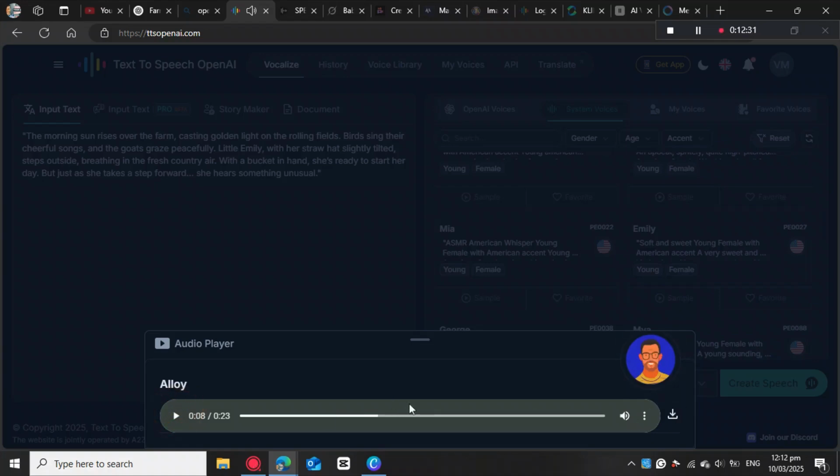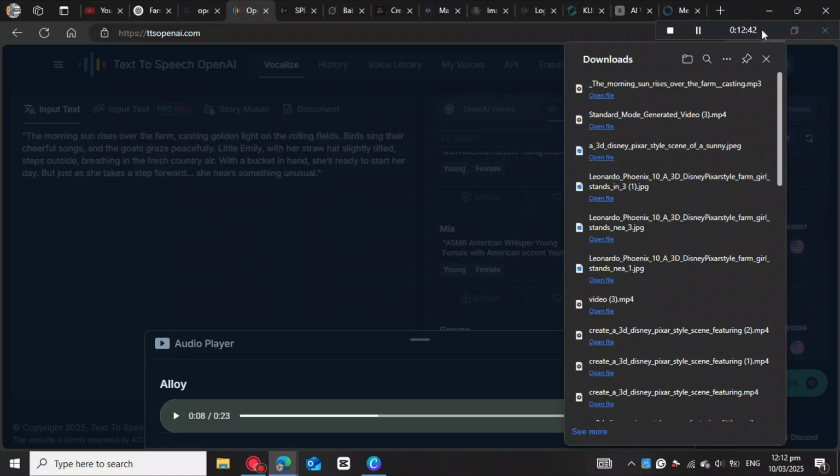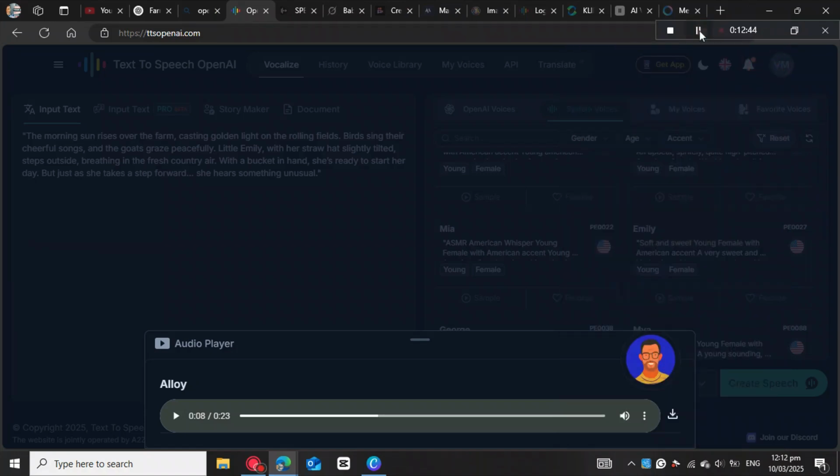Okay, then when you're happy with the results, you can just come here to this arrow that is facing down, and then you just click on that, then it will be downloaded into your system. All right, so you're gonna need to copy and paste your voiceover prompt into the text to speech for all the scenes in order for you to have a complete story.